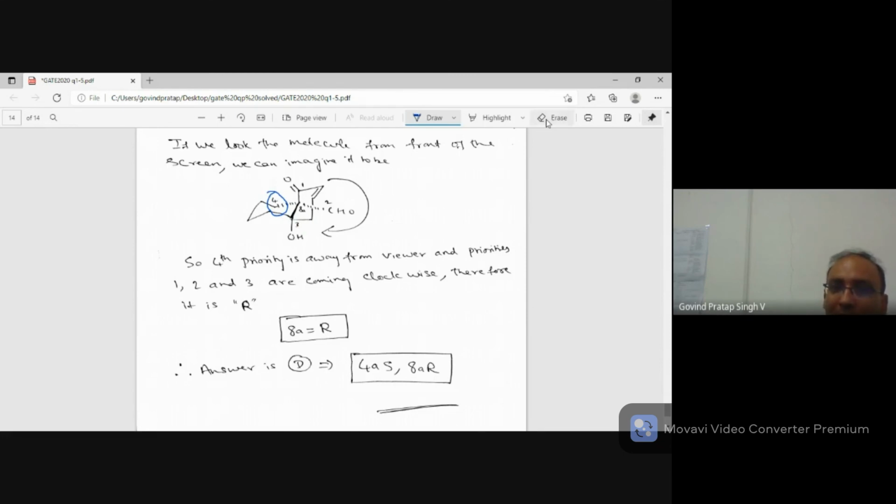So if you look at this carbon, first priority, second priority, and third priority. So it goes like this. It is again clockwise. Because it is clockwise, it is R. So it is 4aS and 8aR. If you sometimes get confused between clockwise and anti-clockwise, remember R you write like this, so this is clockwise. S you write like this, so this is anti-clockwise. Okay.